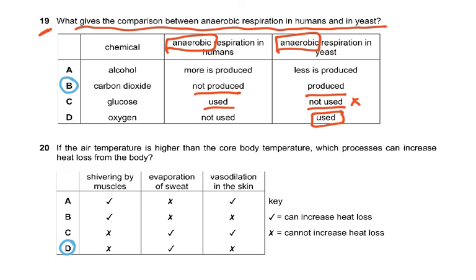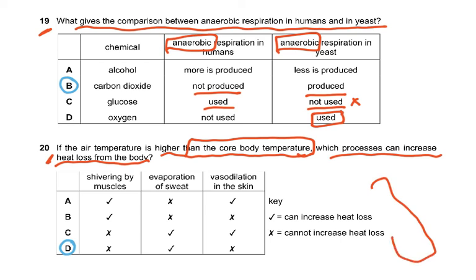Question 20. If the air temperature is higher than the core body temperature, for example this room is at 40 degrees Celsius, these days if you go out, it's very hot. So our body is constantly gaining heat from the environment. Which processes can increase heat loss from the body? Now imagine you, the human being, at 37 degrees Celsius, and the outside temperature is say 42 degrees Celsius. Now you're gaining heat all the time.